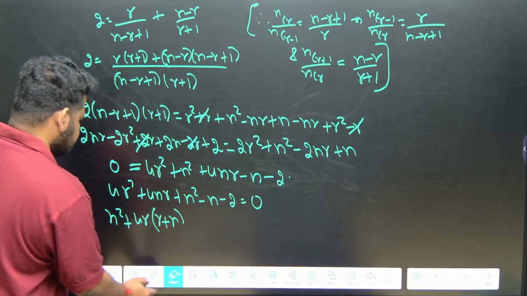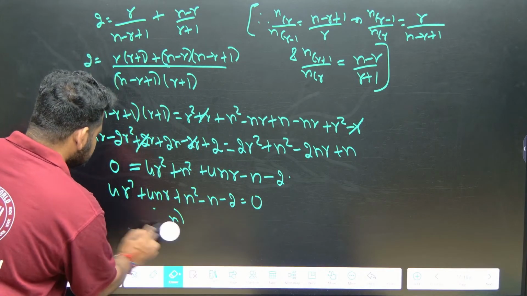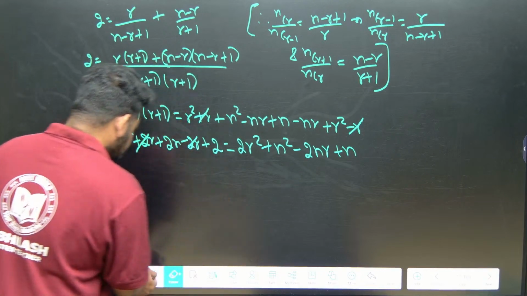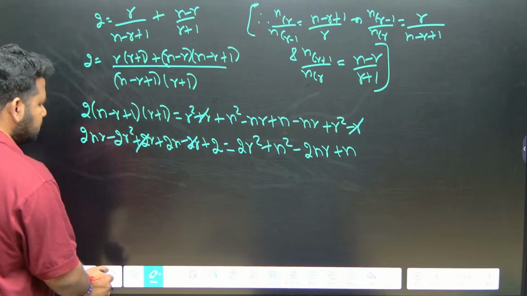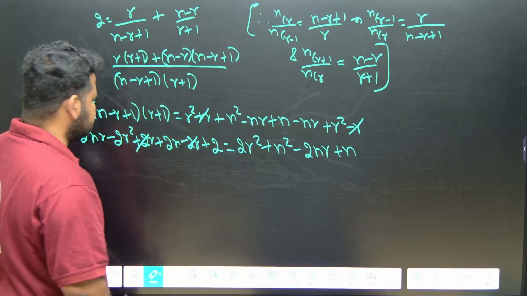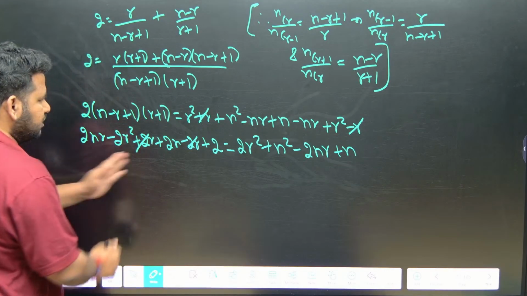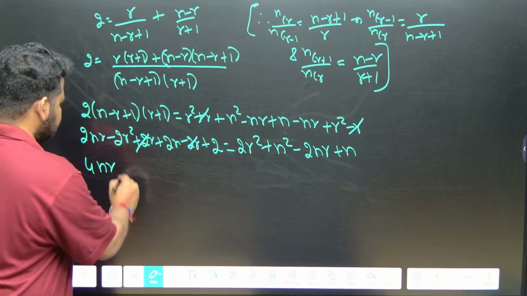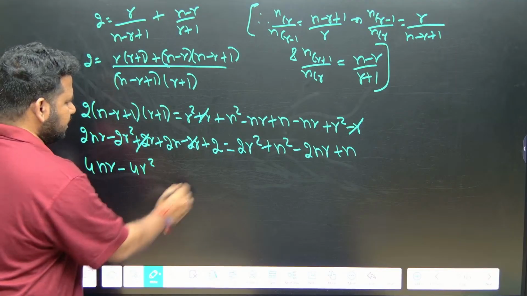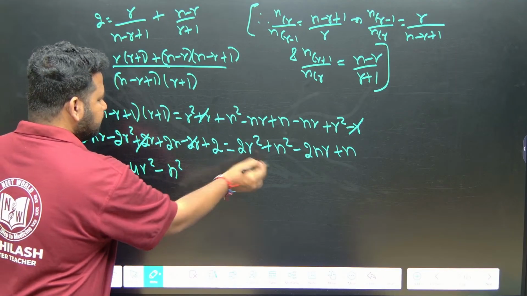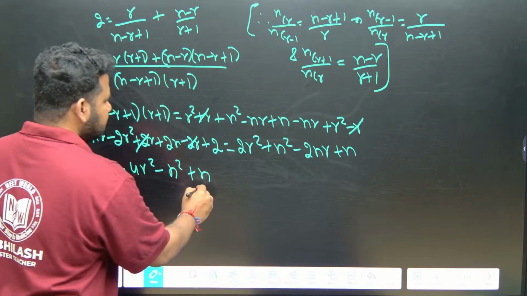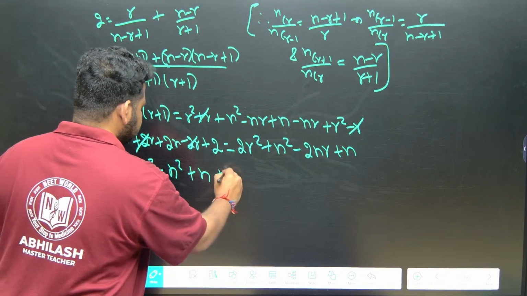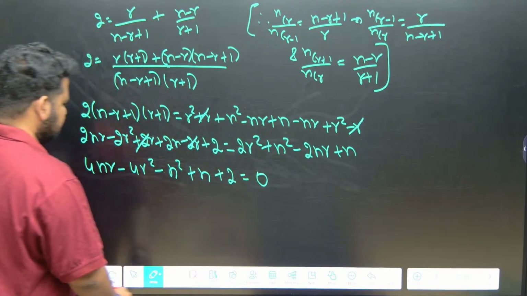Let us check this again, let us do it again. See here, let us bring it this side only. Plus 2R minus 2R cancels, 2NR is there, if I bring it this side, it will become 4NR. R square, this will become minus 4R square. N square minus N square. What about N? If I bring it this side, this will become plus N, plus 2, correct? Plus 2, R square is there, that's all, plus 2 is equal to 0.